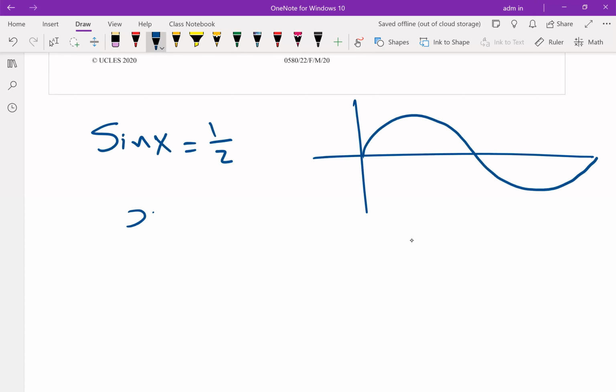Shift sine, so the answer is 30. Sine is positive.